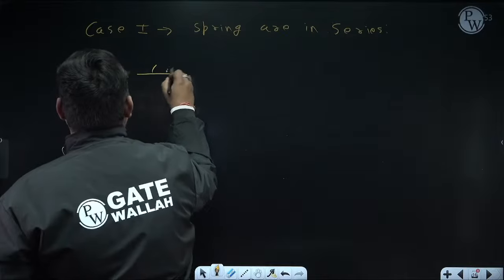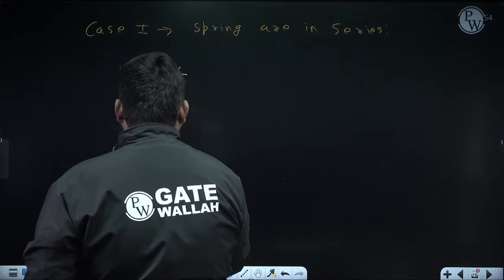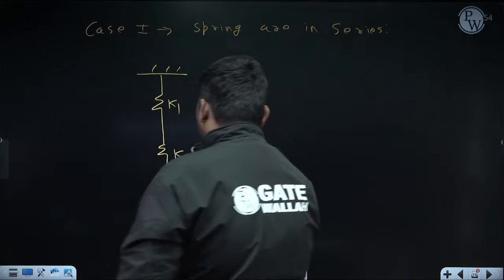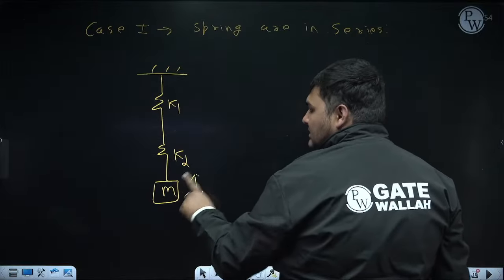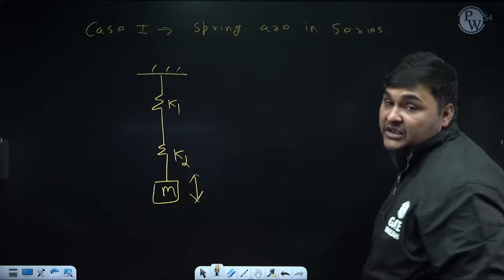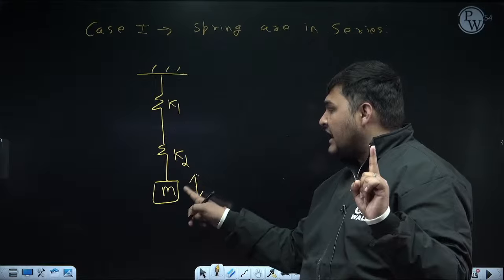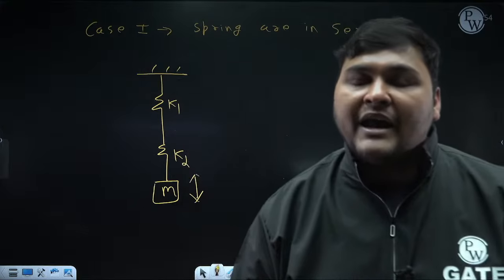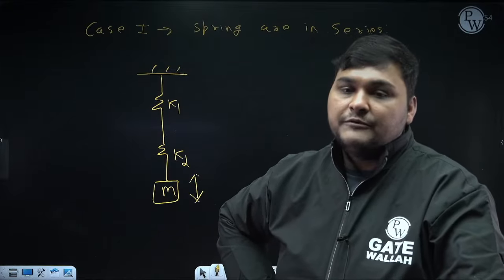If this diagram is coming, just remember the diagram. This is a spring whose stiffness is K1. It is a spring whose stiffness is K2. Below this, mass is attached. Now see, whenever springs are directly attached to the mass, like here, and the mass is vibrating in the direction in which the spring is aligned, this condition should always be satisfied. Then you can always use the series-parallel formula to calculate equivalent stiffness.